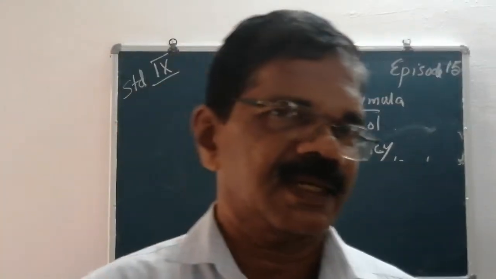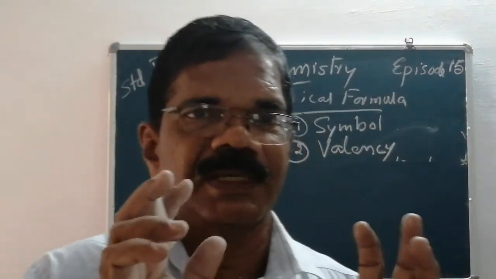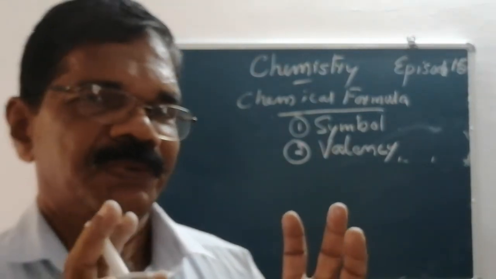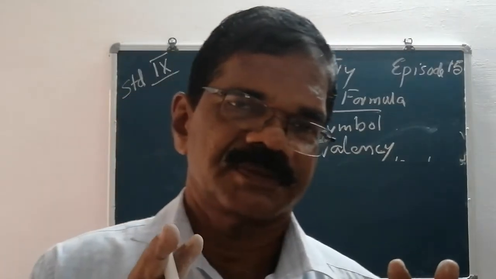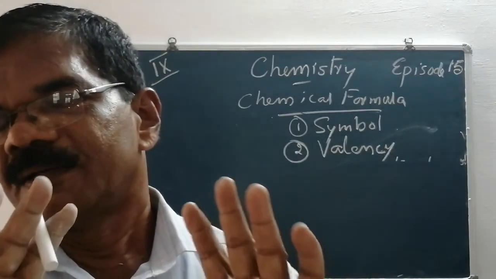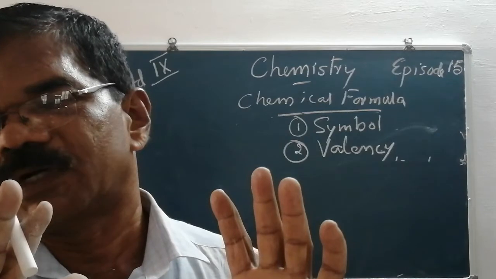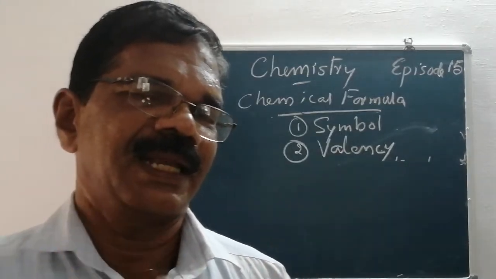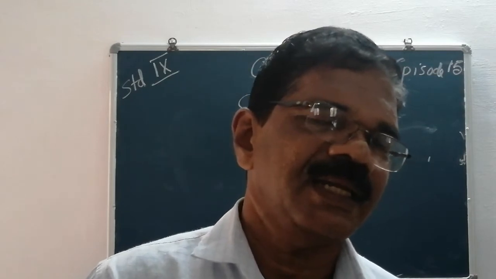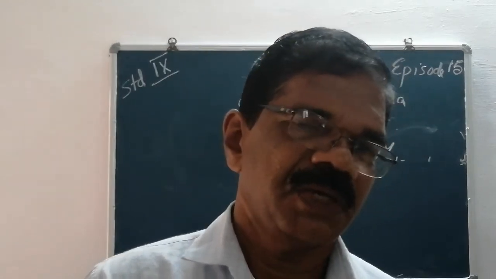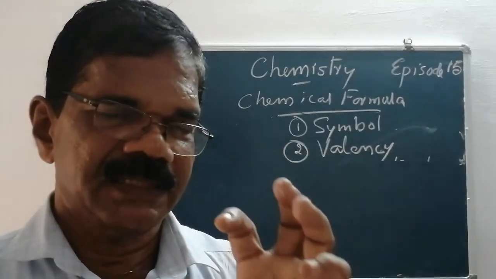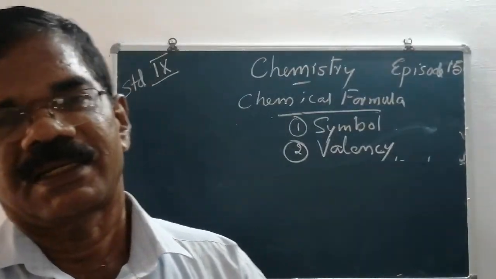For writing the correct formula of a chemical substance or compound, we have to follow 3 rules. 1. Normally almost all compounds contain a metal and a non-metal. If a compound contains a metal and a non-metal, we should write the symbol of the metal first, non-metal second.